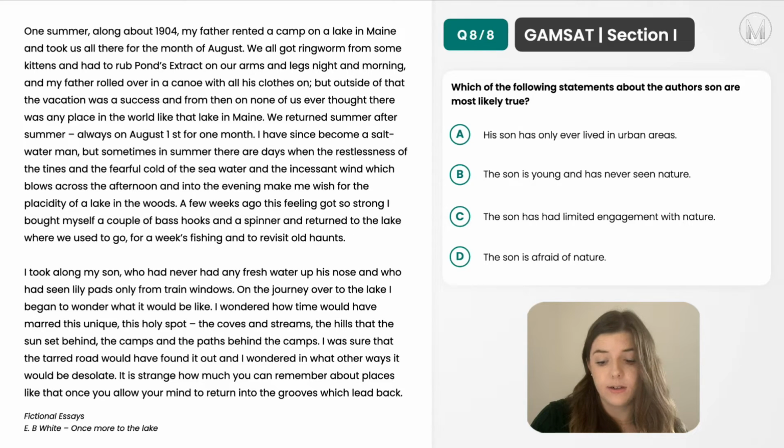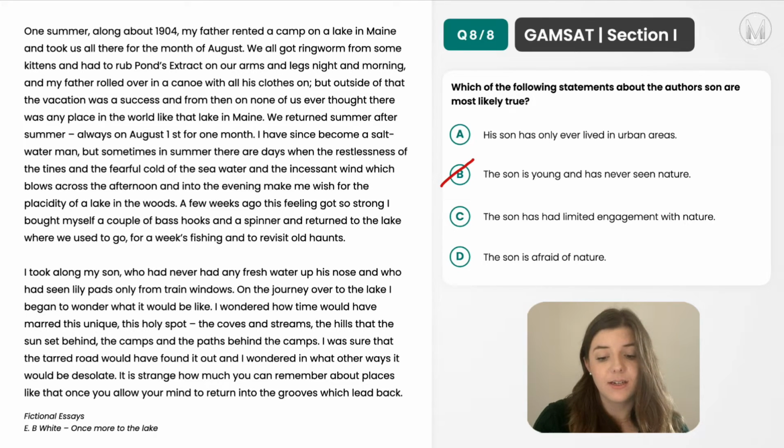A, his son has only ever lived in urban areas. This is a possibility. We're not sure. It is implied that he hasn't spent much time outdoors in nature, so A is possible, and we won't rule it out just yet. B, the son is young and has never seen nature. This is incorrect, so be careful about the specific wording. We know he has seen nature, we just don't know whether he's actually been out and about in it. He's seen lily pads from train windows, so it's not that he's never seen it, and we can rule out B.